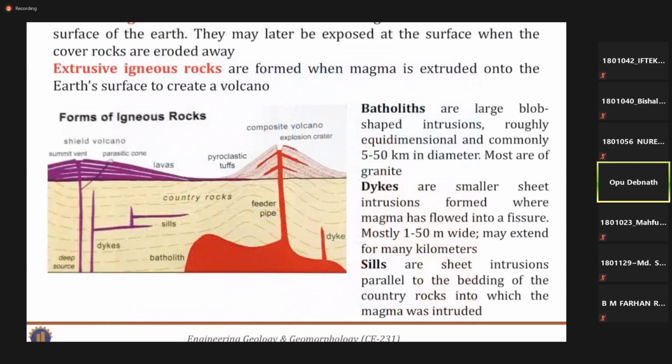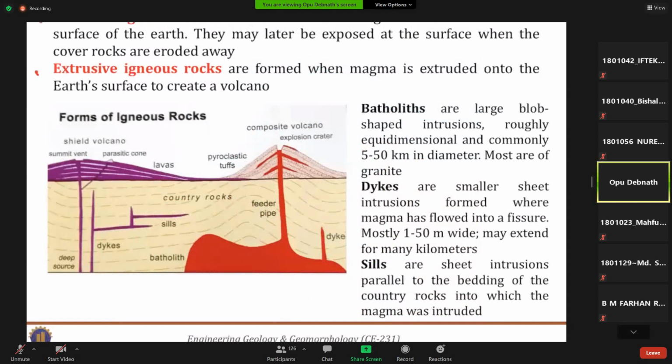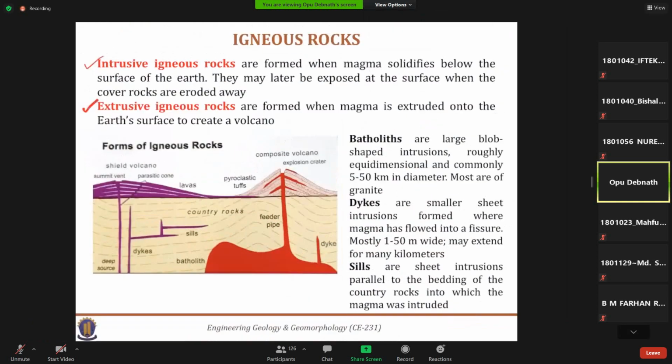So let's start with the igneous rock. Igneous rock may have different types. The first two types we discussed already, based on the position of the solidification process. That means the location at which it solidifies. If the magma solidifies below the surface of the earth, we will call it an intrusive igneous rock.